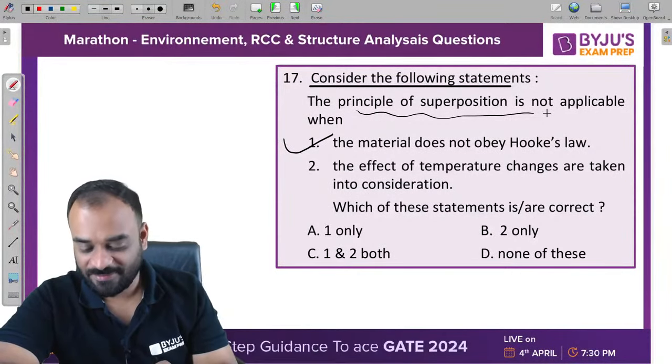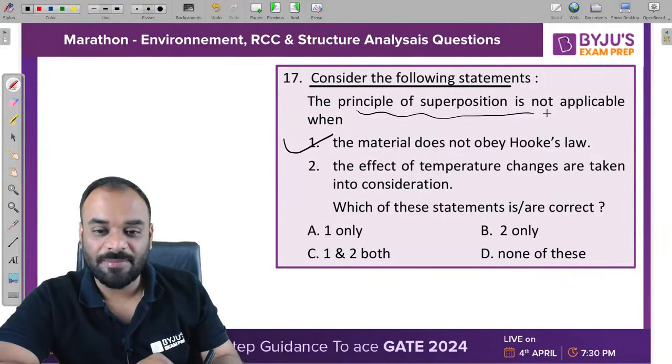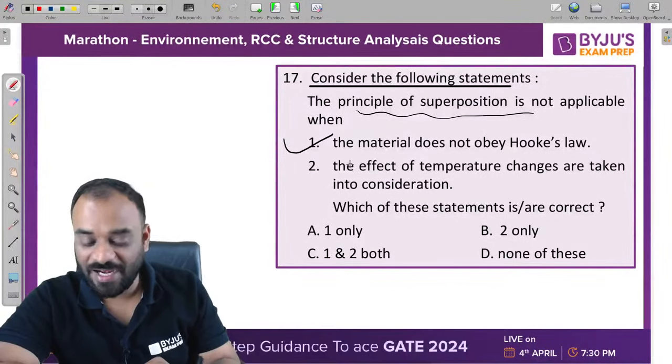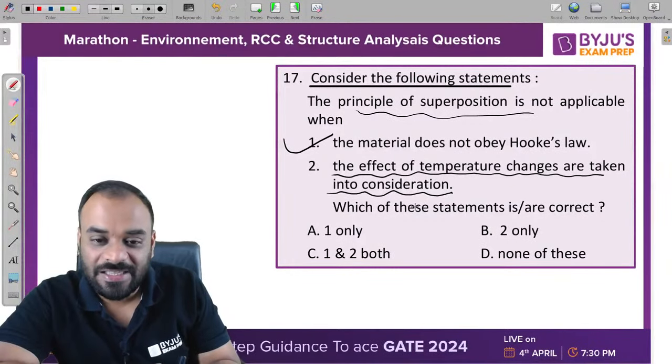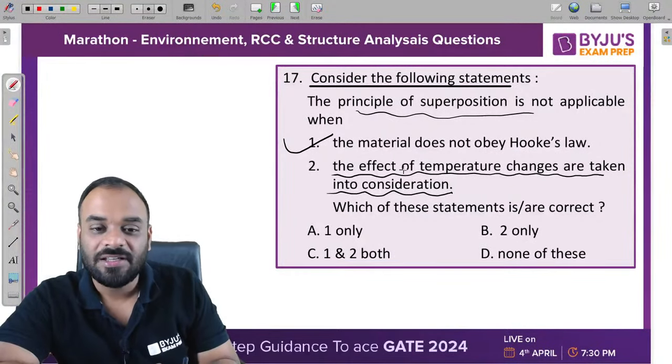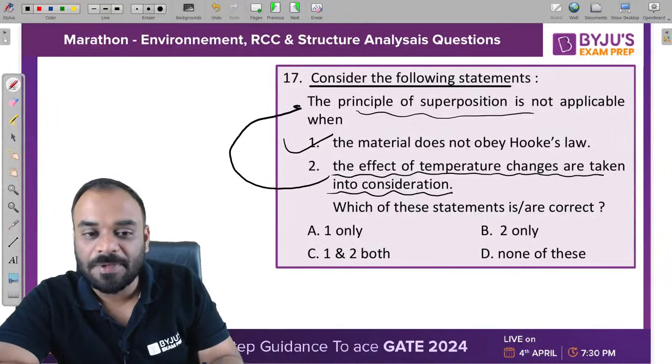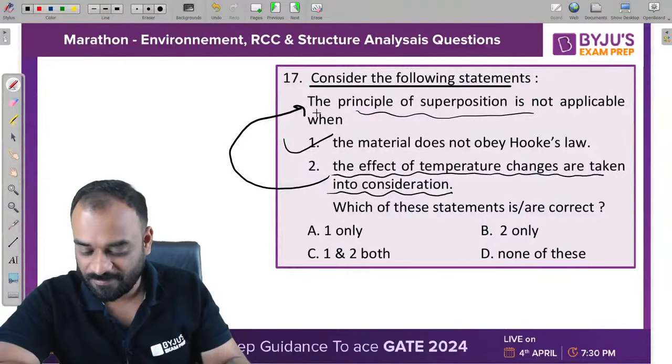Tell me guys. Why is it wrong? It is correct. The effect of temperature changes is taken into consideration. If you are taking the effect of temperature, then we are not able to apply the principle of superposition.